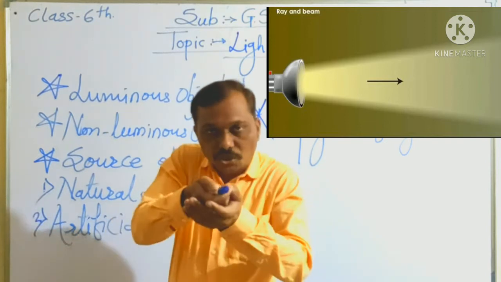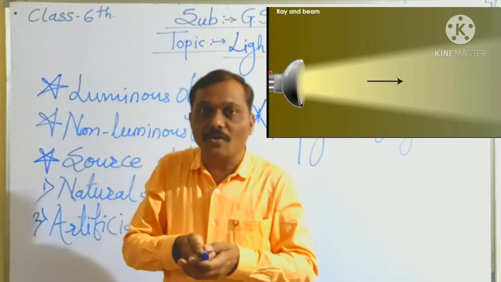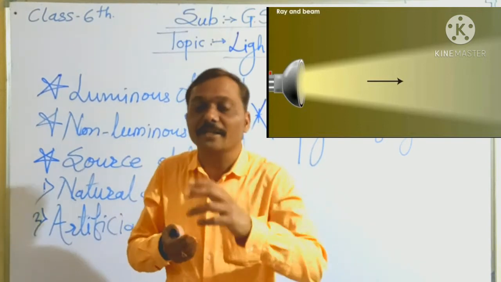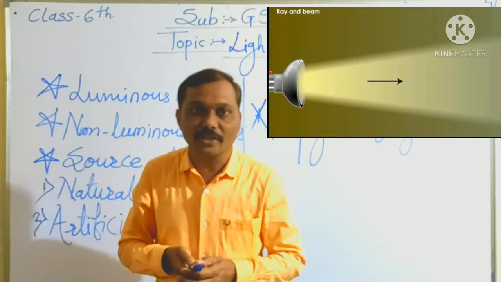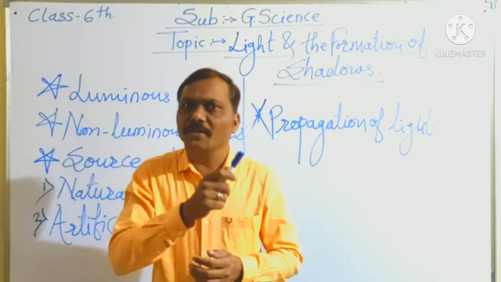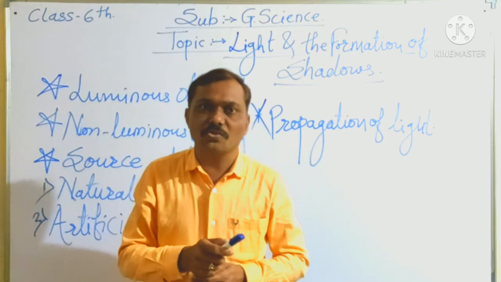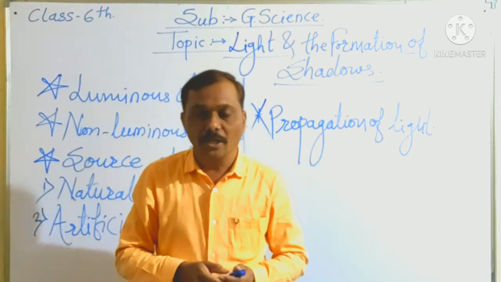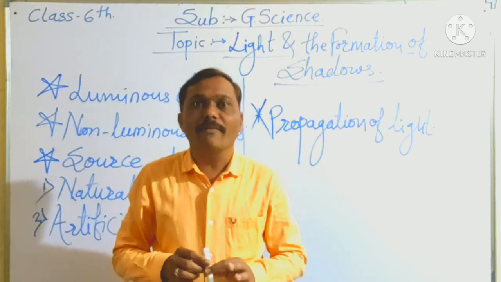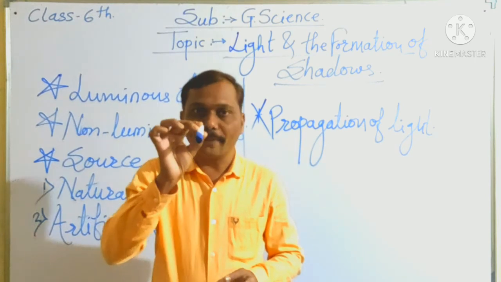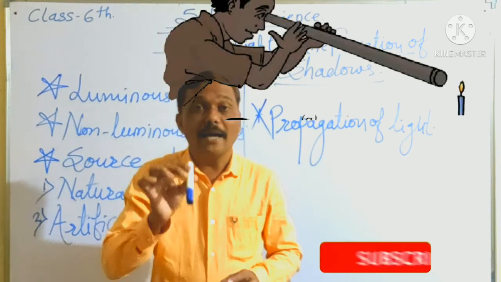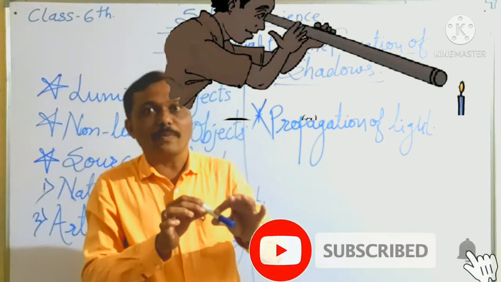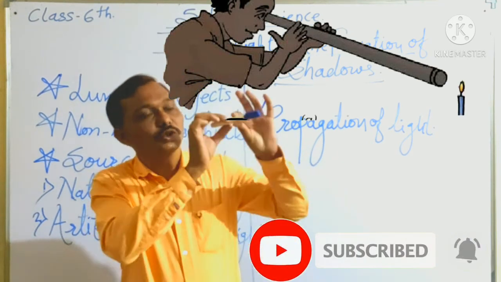When we switch on a torch, how does light fall? It goes in a straight line. Okay? You can experience how light goes from one place to another by one activity. Take one flexible hollow pipe, okay, and put this pipe toward the source of light.